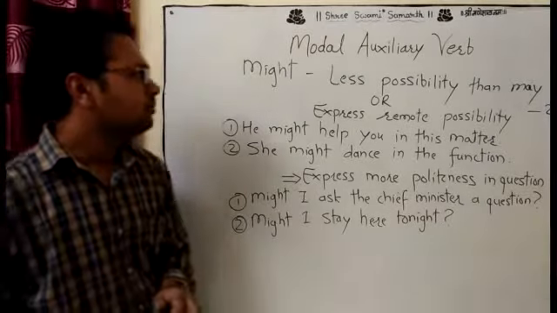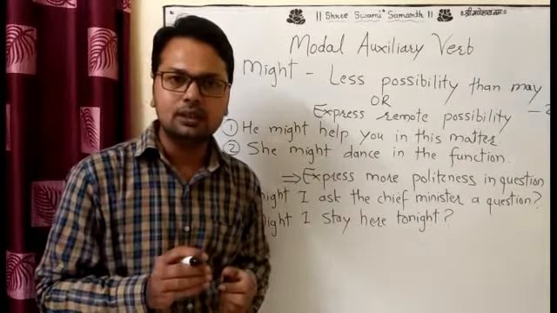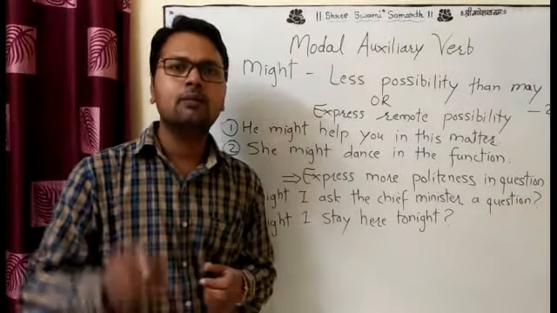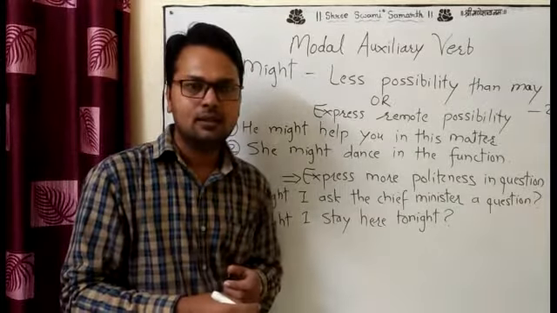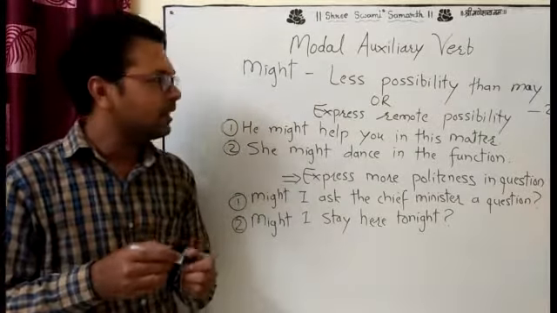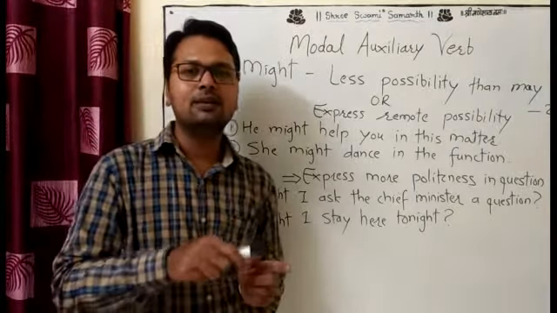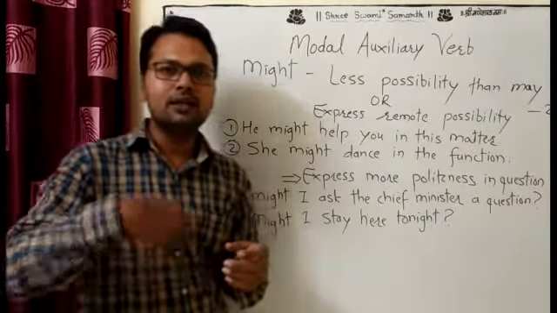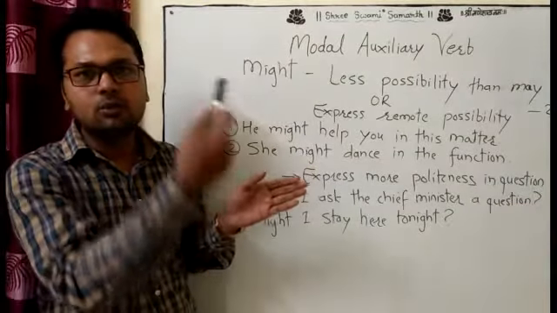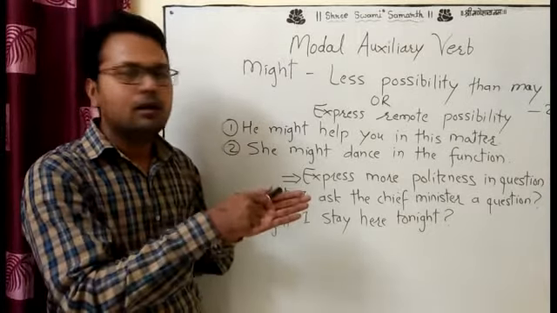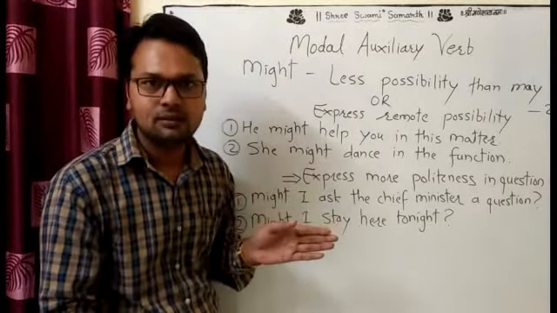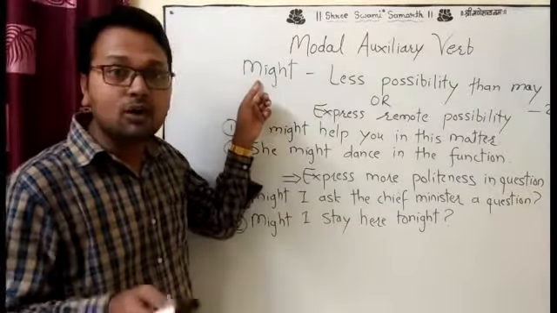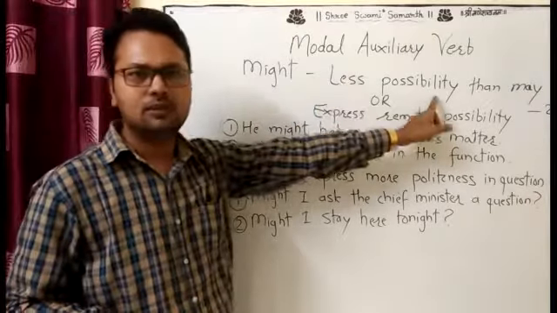And that's why, because of the less possibility, may is used, most of the times, not always, most of the time, in a past tense. I think in direct and indirect, when you convert direct to indirect, if in the direct there is a may, and you want to make the indirect of this sentence, may converts into might. Okay, the past tense of may is might, because we understand the very less possibility.